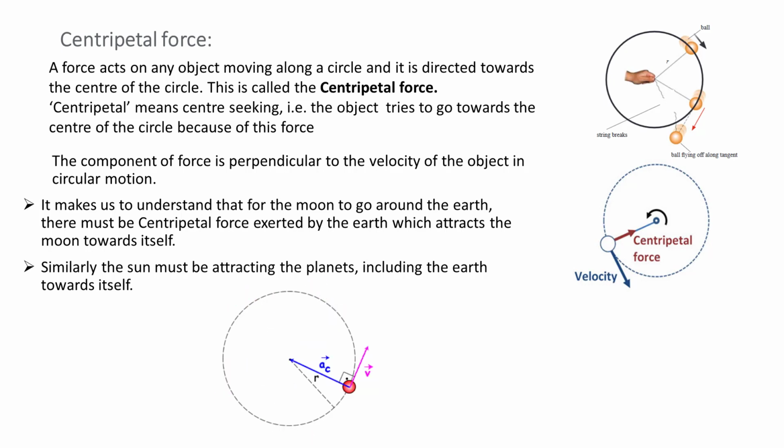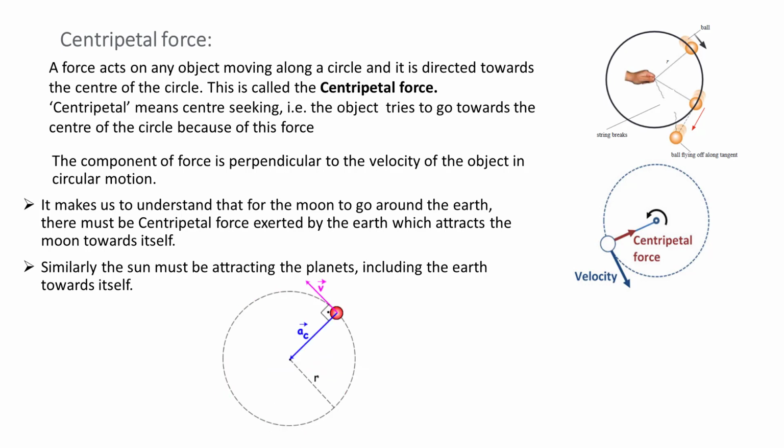In this case, the stone will fly off along a straight line which is tangent to the circle at the position of the stone when the string is released, because that is the direction of its velocity at that instant of time. For every circular motion, you have to remember the direction of velocity is tangent to the circle.